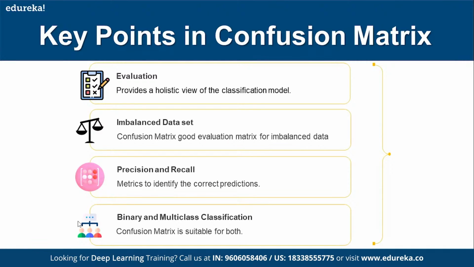So that's all I have. I hope at least you get a gist of what a confusion matrix is and where it is used, and how we derive whether it is good or bad based on the 4 measurements we have discussed. Apart from this, there are other evaluation metrics which can be used, like the ROC curve, and null error rate. Those also can be used. This is not the only one, but this is one which is quite popular.